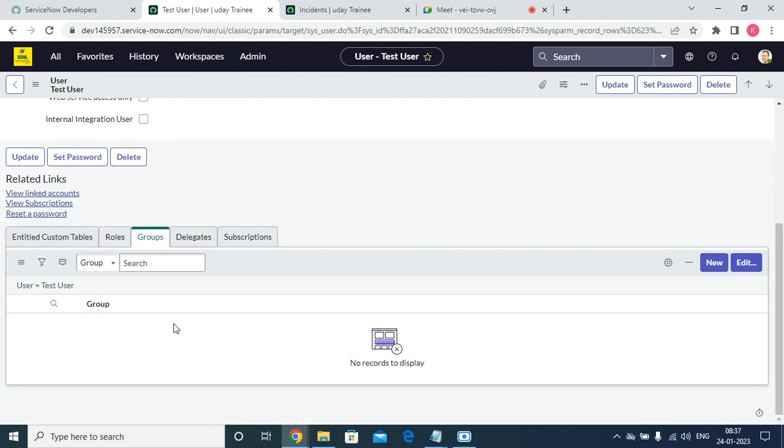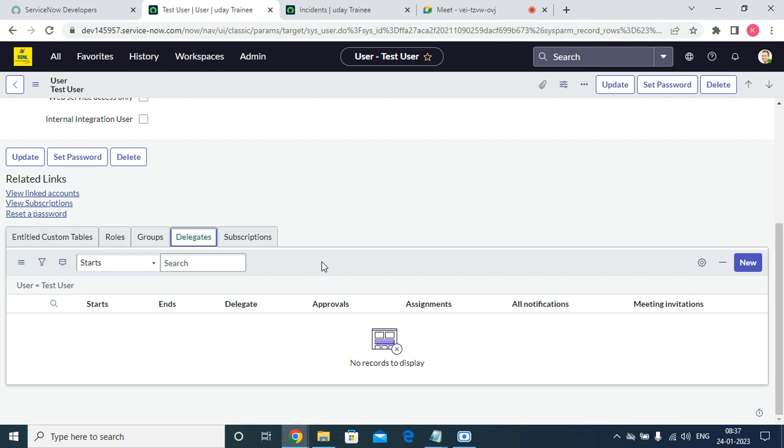Whatever we are doing for this one here, since that user is not doing any manual work, for that what we have done in ServiceNow is we have an option called delegate. Delegate is nothing but, on behalf of the user we are assigning the permissions to another user. We call it a delegate. That means they are representing someone.